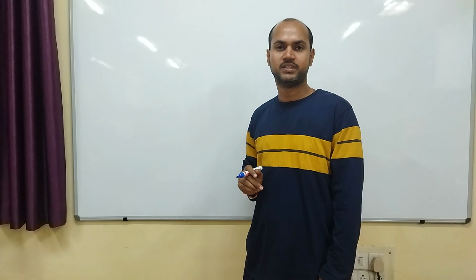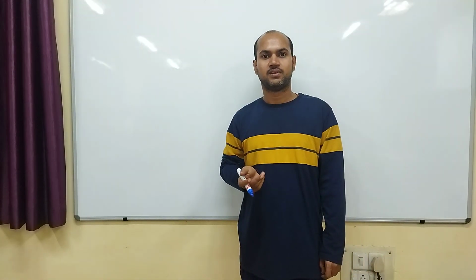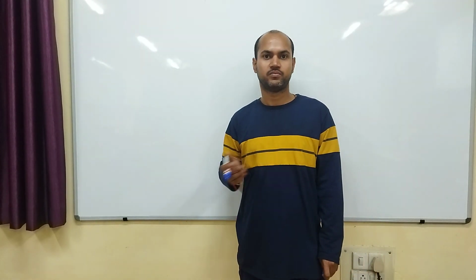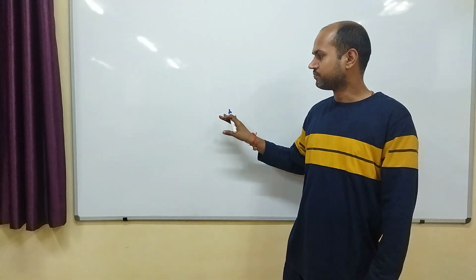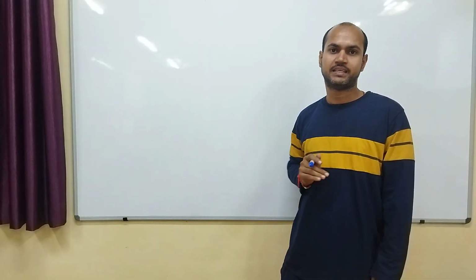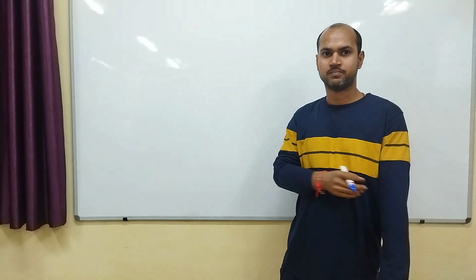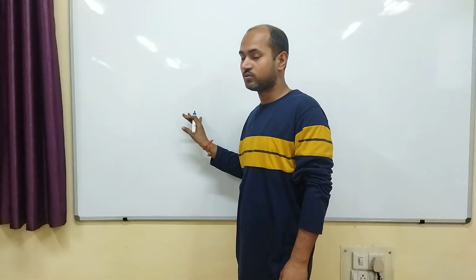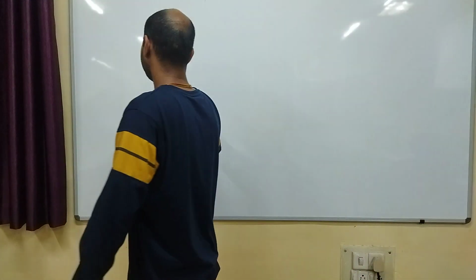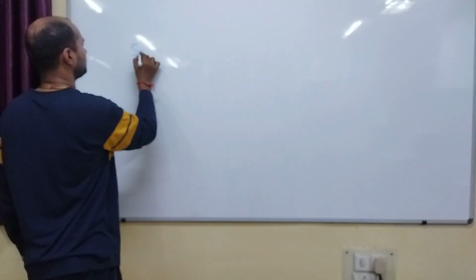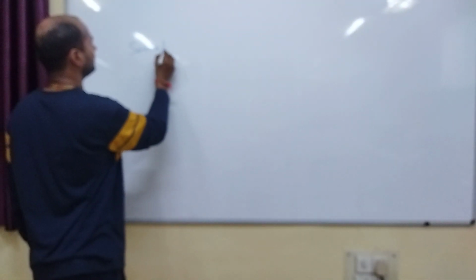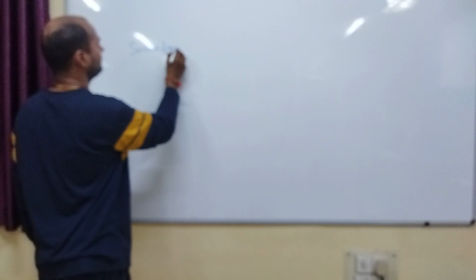We are going to study today Helmholtz equation or wave equation. So we know that wave equation will derive from the Maxwell equations. First of all, we will have to consider that source free region. What is the meaning of source free region?